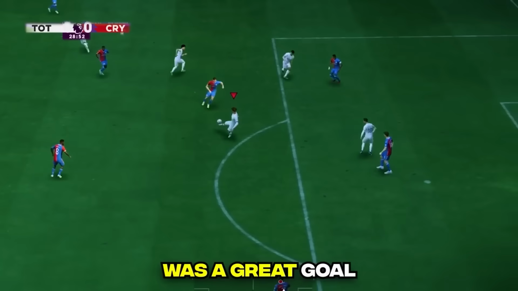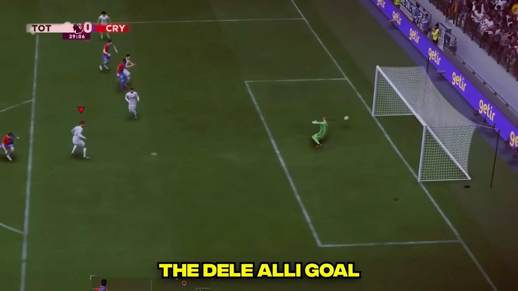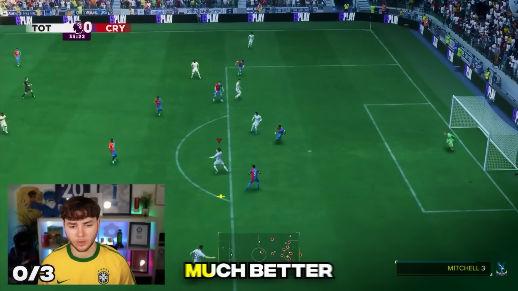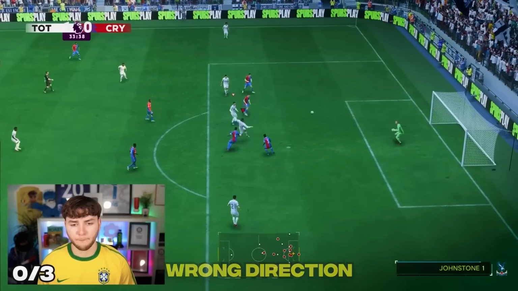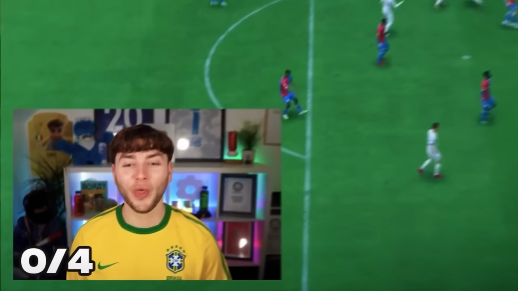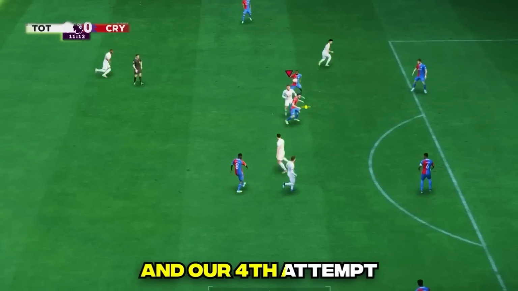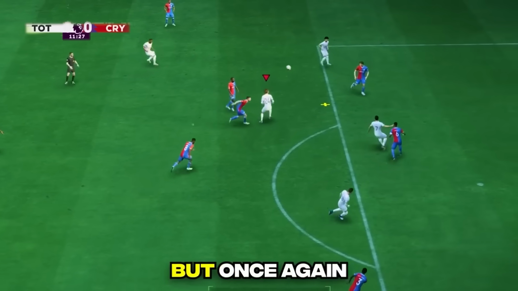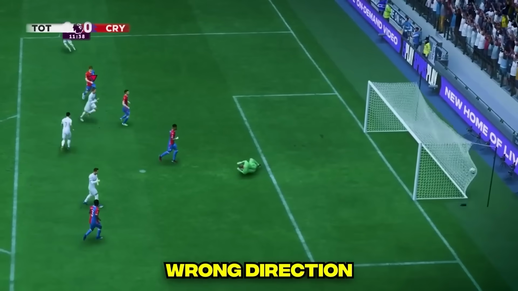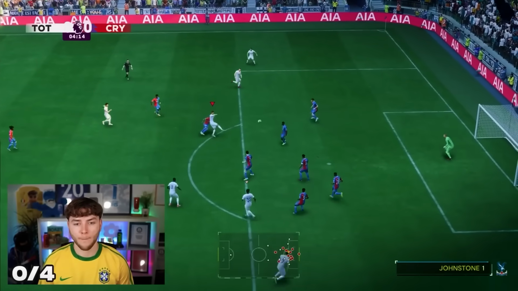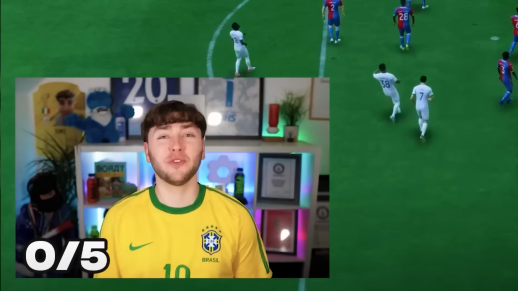Buries it bottom bins. Our second attempt was a great goal, but it's not the Dele Alli goal. Our third attempt, however, was much better, but it was the wrong direction. Boom! Oh, that was a good goal, Dele. And our fourth attempt was the best one yet, but once again, it was the wrong direction. Oh! I've recreated it, but I've done it the wrong way round. Bottom bins! Oh, why are you saving it?